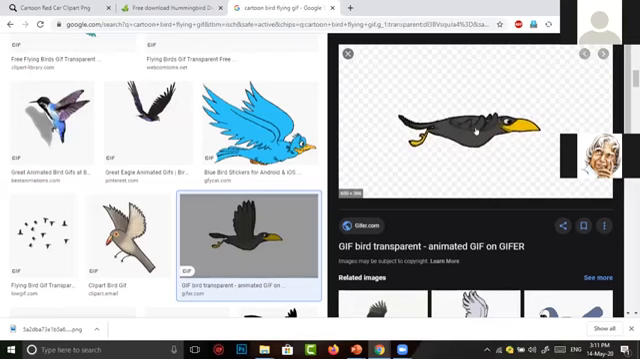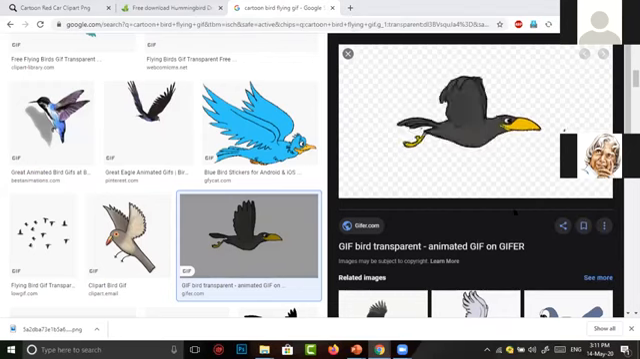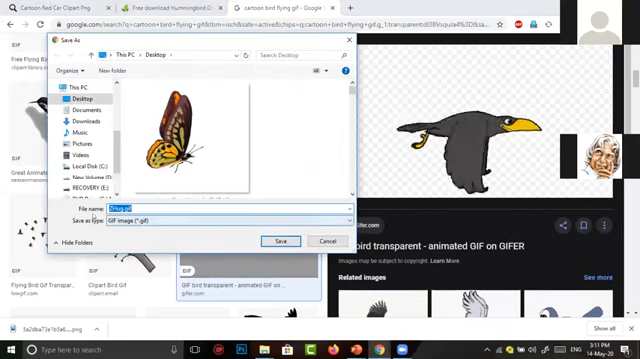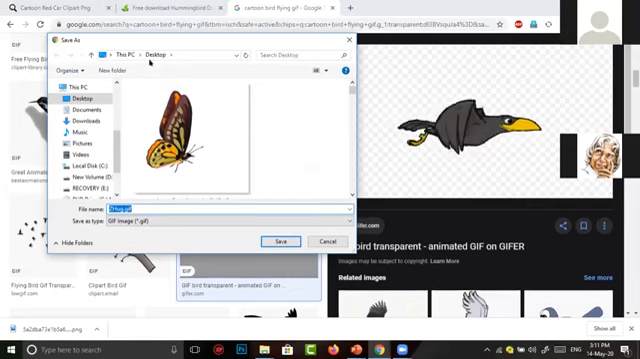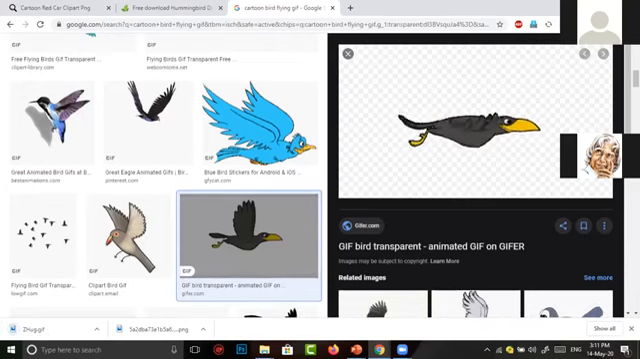So here I make a right click. Then go to save image. This is the name of the image. This is the storing position of our image. This image is also stored in my desktop. Make a click on save button. The bird image has been downloaded.